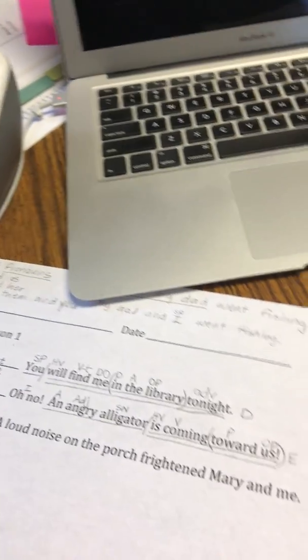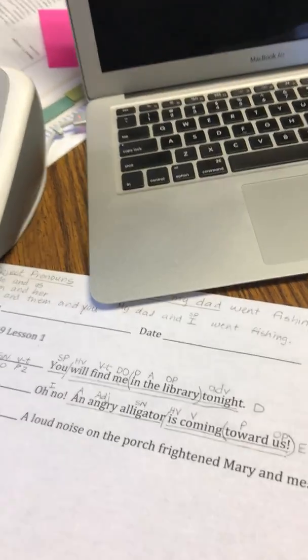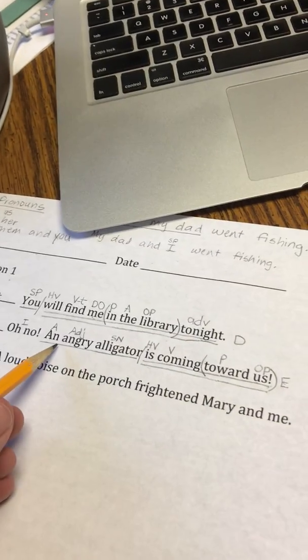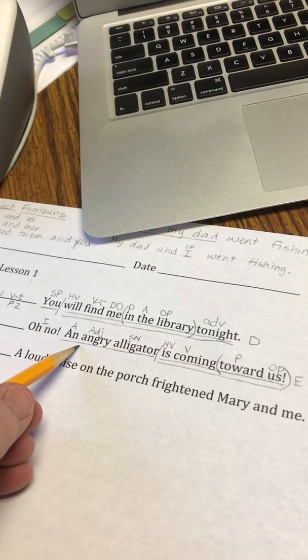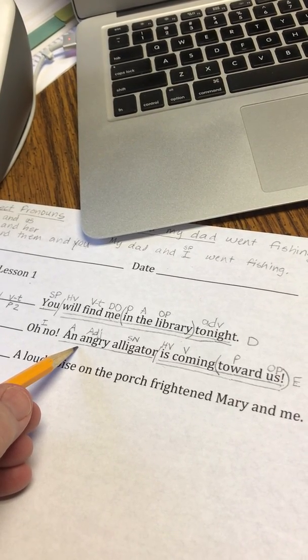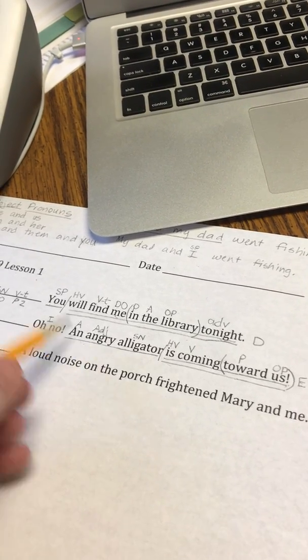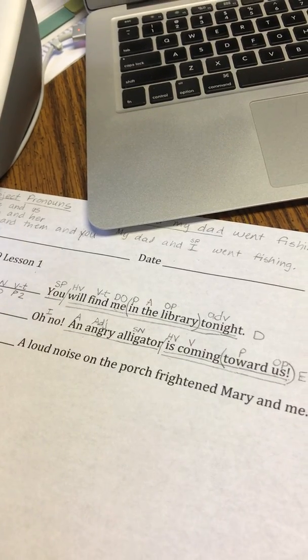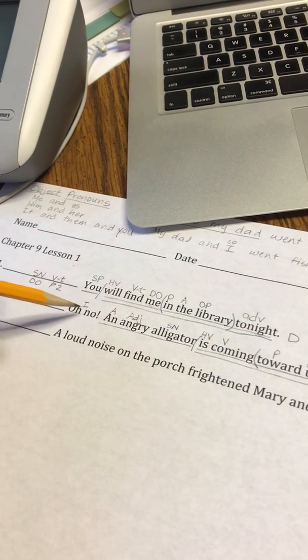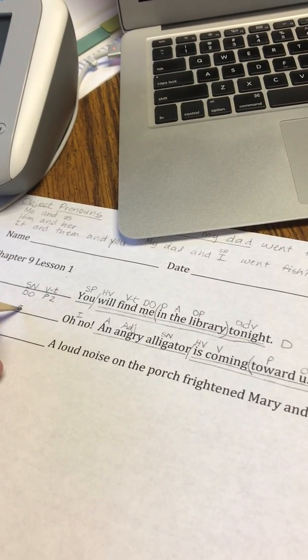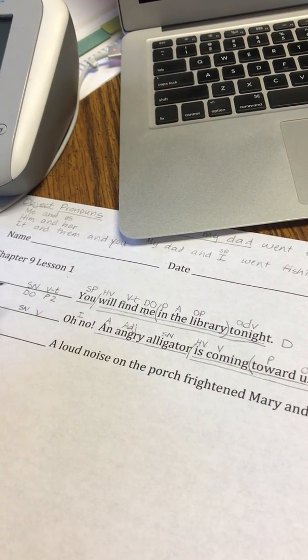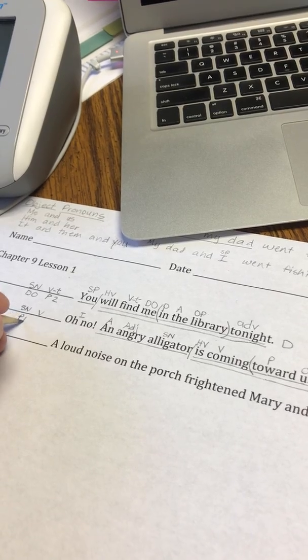Okay. Now, is this sentence pattern 1 or pattern 2? If it's pattern 2, it has to have a direct object, doesn't it? And I don't see a direct object, so this is pattern 1. Subject, noun, verb, pattern 1.